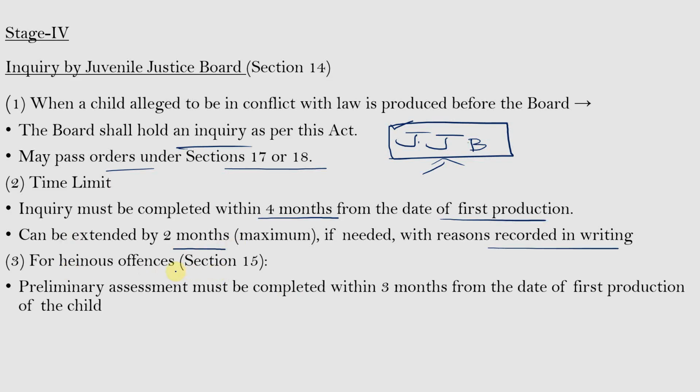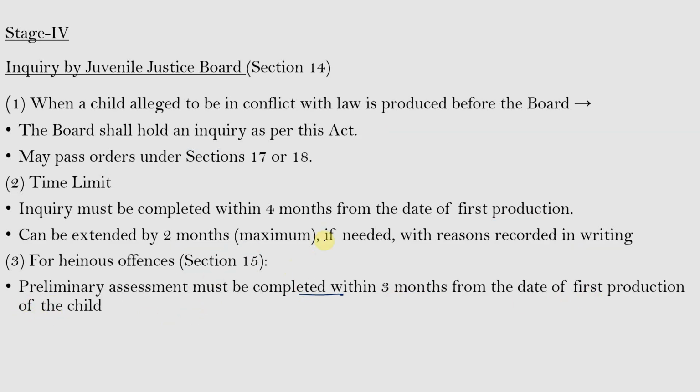For heinous offences under Section 15, a preliminary assessment must be completed within 3 months from the date of first production of the child. So, according to this section, in cases of a heinous offence committed by a child, that is, any offence for which the imprisonment is 7 years or more, a preliminary assessment or a study shall be conducted by the Juvenile Justice Board. So, that shall be completed within 3 months.